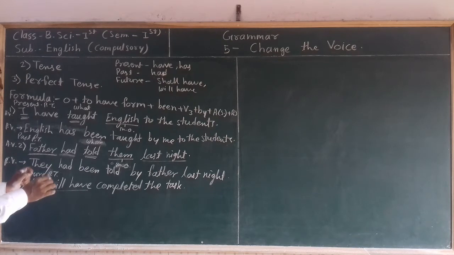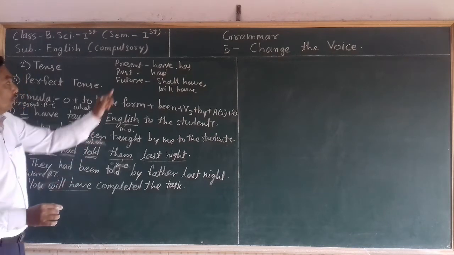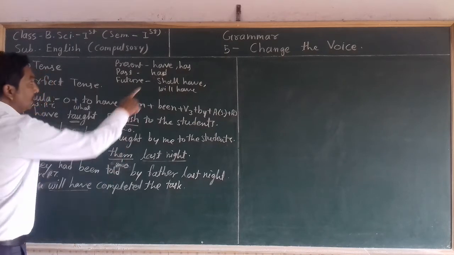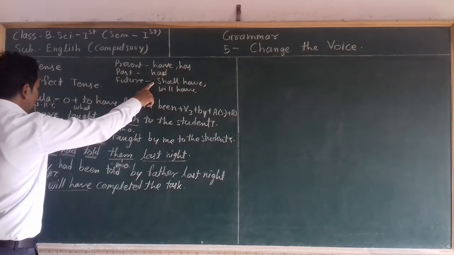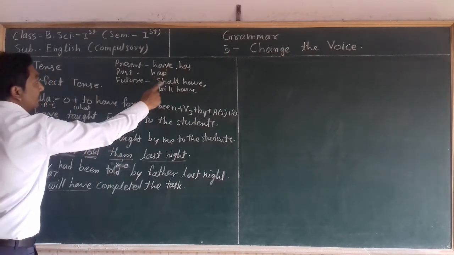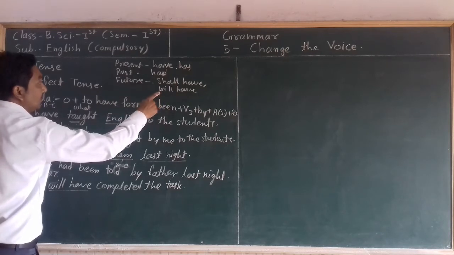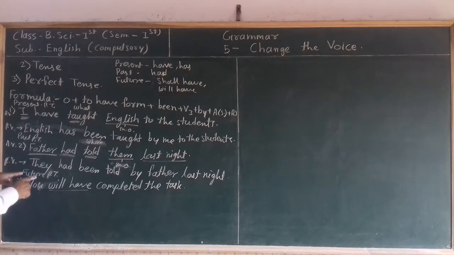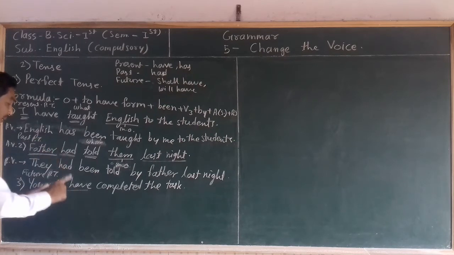Then quickly take in mind the to have forms of future tense, shall have and will have. If the subject is I or we, use shall have in front of that, and if any other subject, then use will have. So we identified this sentence is related to future perfect tense, and we have taken in mind the to have forms of that tense.